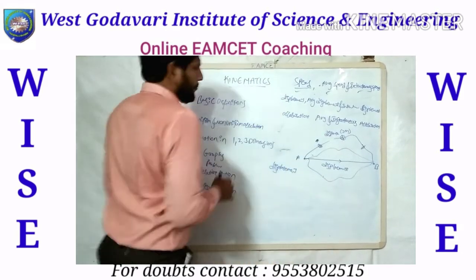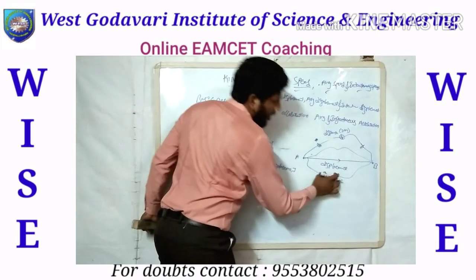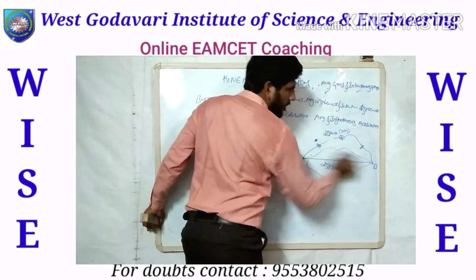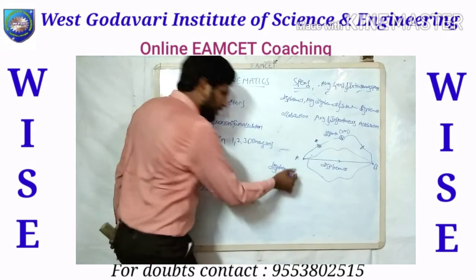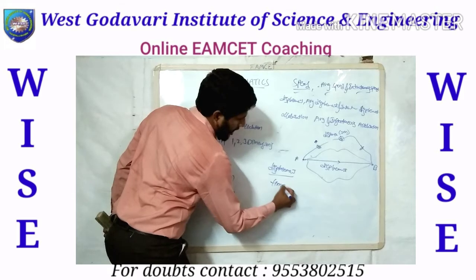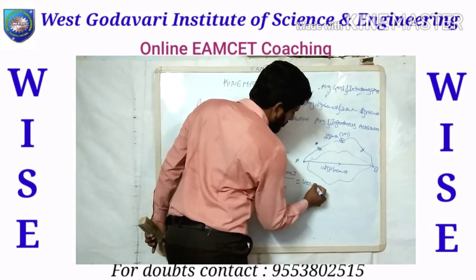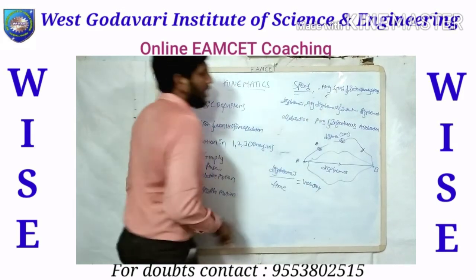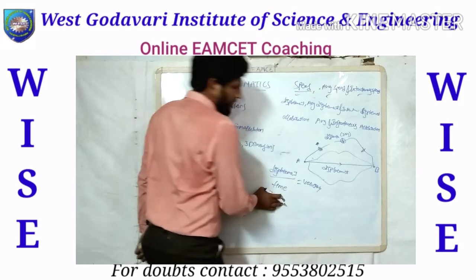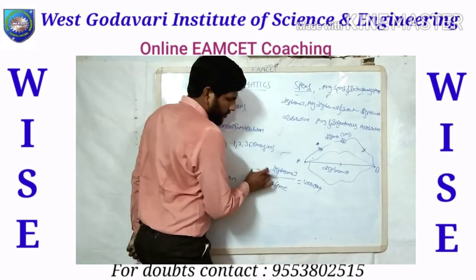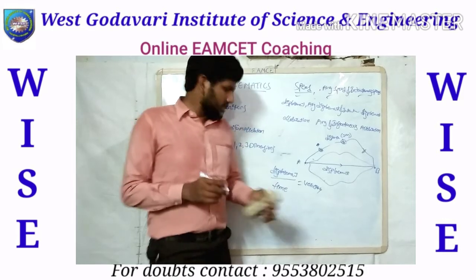So the smallest path traveled by a body is known as displacement, and the path traveled by a body in between the two points is known as distance. Okay, that is the difference. So displacement per time is known simply as velocity. For that you need to know this is velocity: the rate of change of displacement by time, or the rate of change of displacement. This is velocity.